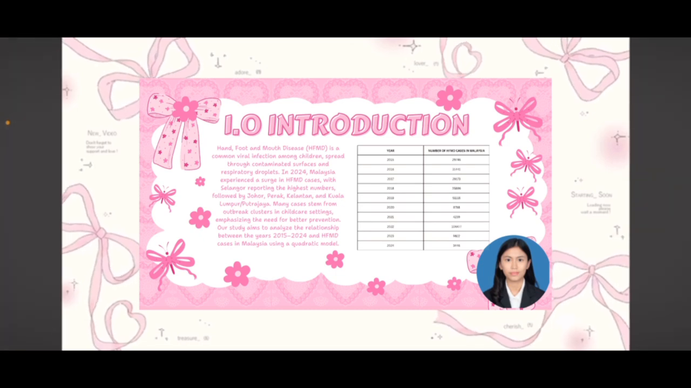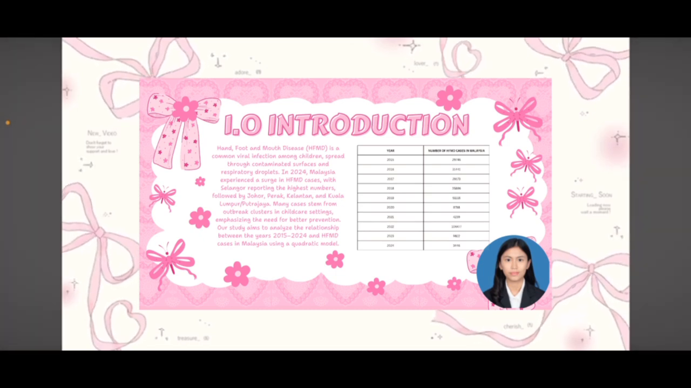Our study aims to analyze the relationship between the years 2015 to 2024 and HFMD cases in Malaysia using a quadratic model. The table on the right shows the years from 2015 to 2024 and the number of HFMD cases in Malaysia. Hand, foot, and mouth disease, which is HFMD, has been a recurring health concern in Malaysia. Let's take a closer look at the trends over the years from 2015 to 2024.